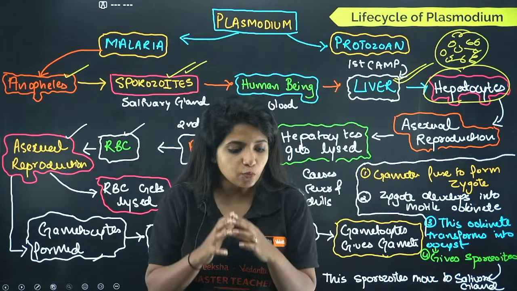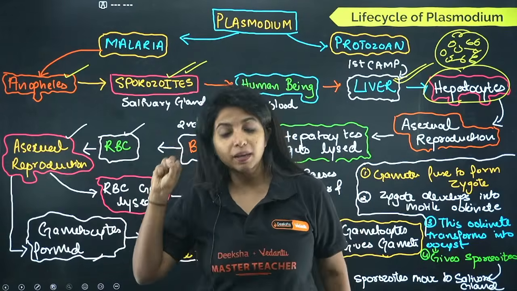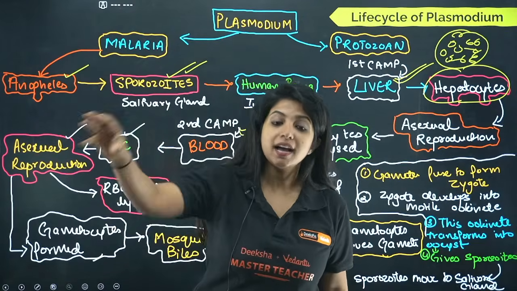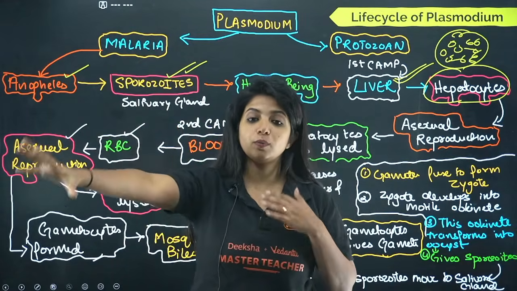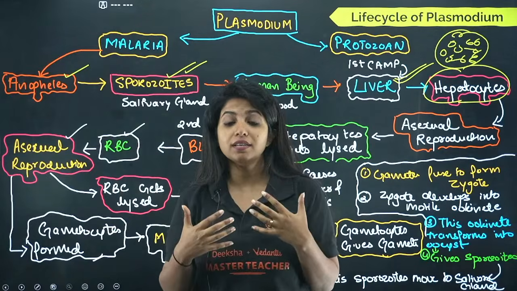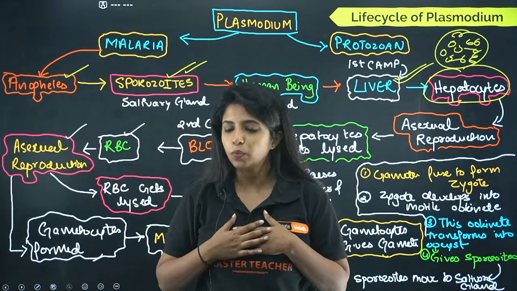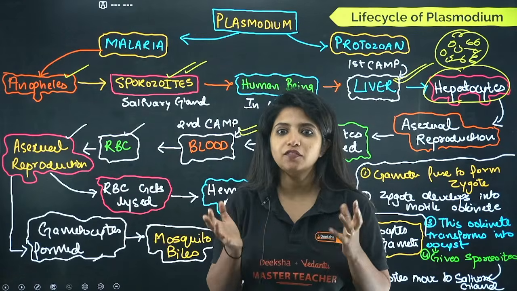Gametocyte stage. And one day the RBC is going to burst open. When it bursts open, gametocytes are going to be released into the blood. Apart from that, the hemozoin which is there is also going to be released into the blood. Now, hemozoin in the blood causes severe problems to us. Why? Because hemozoin is toxic to the human body. That is why we get fevers and chills.